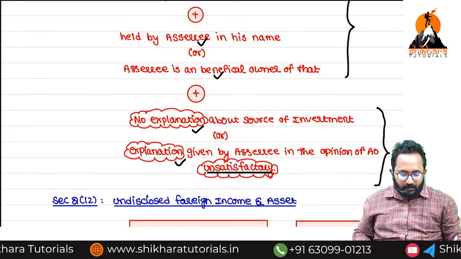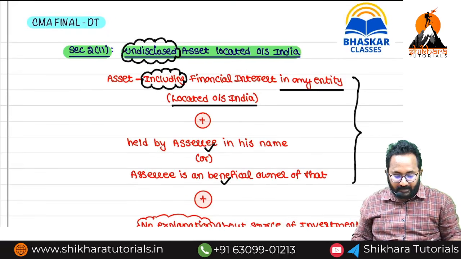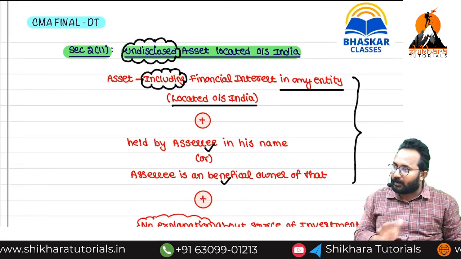After that, if either of these two points is satisfied, only then can we treat it as an undisclosed asset outside India.